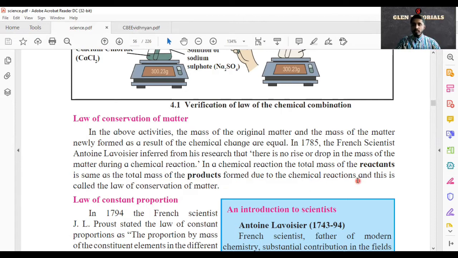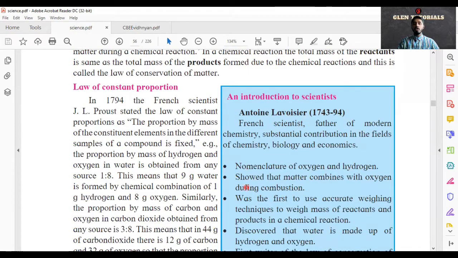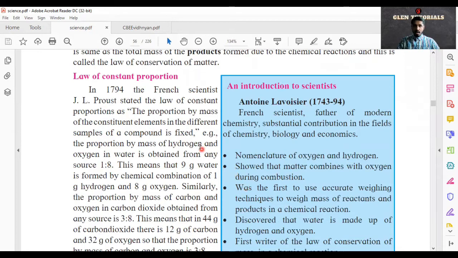So this is the law of conservation of matter. Reactants means what we use to make a chemical reaction, and product is what we get after performing a chemical reaction. So this is called the law of conservation of matter. Now next we go to the law of constant proportion.